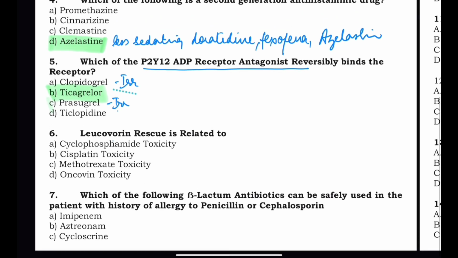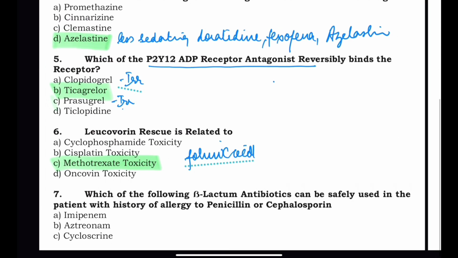Then, leucovorin rescue is related to which toxicity? Cyclophosphamide, cisplatin, methotrexate, oncovin. So the correct answer here is methotrexate toxicity. And what is leucovorin? Leucovorin is nothing but folinic acid. It is given, and it bypasses the methotrexate-induced folic acid blockade.